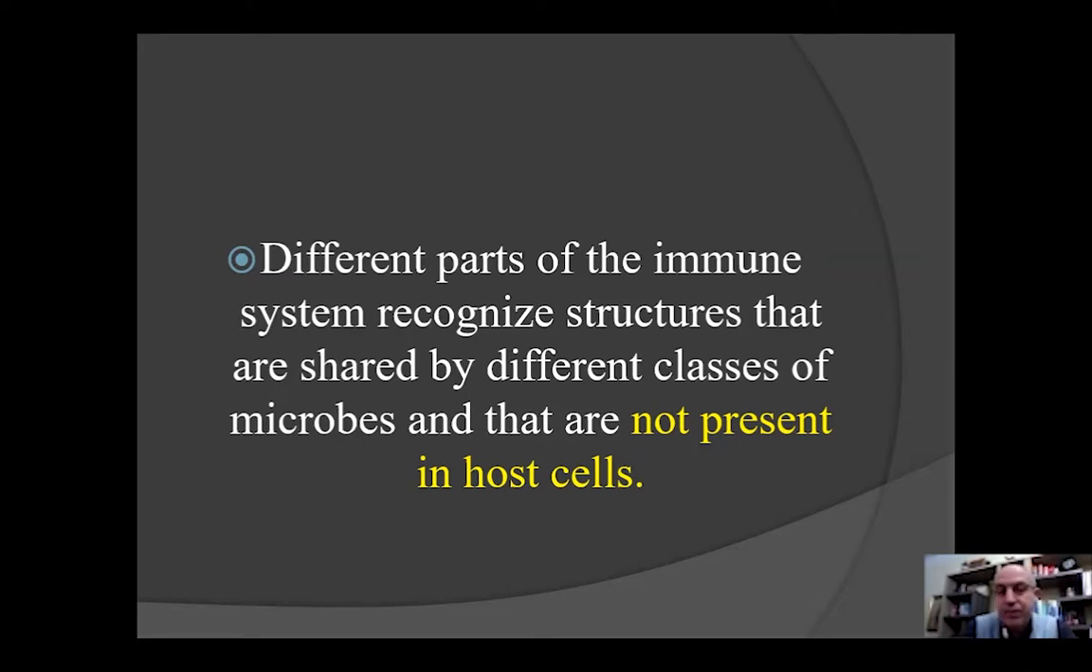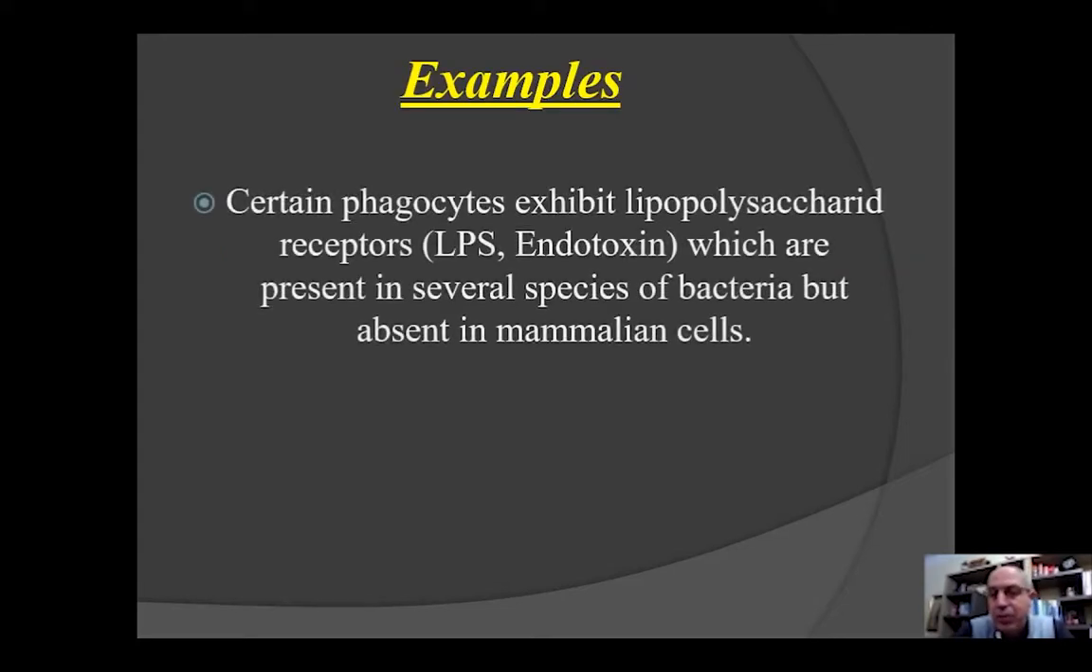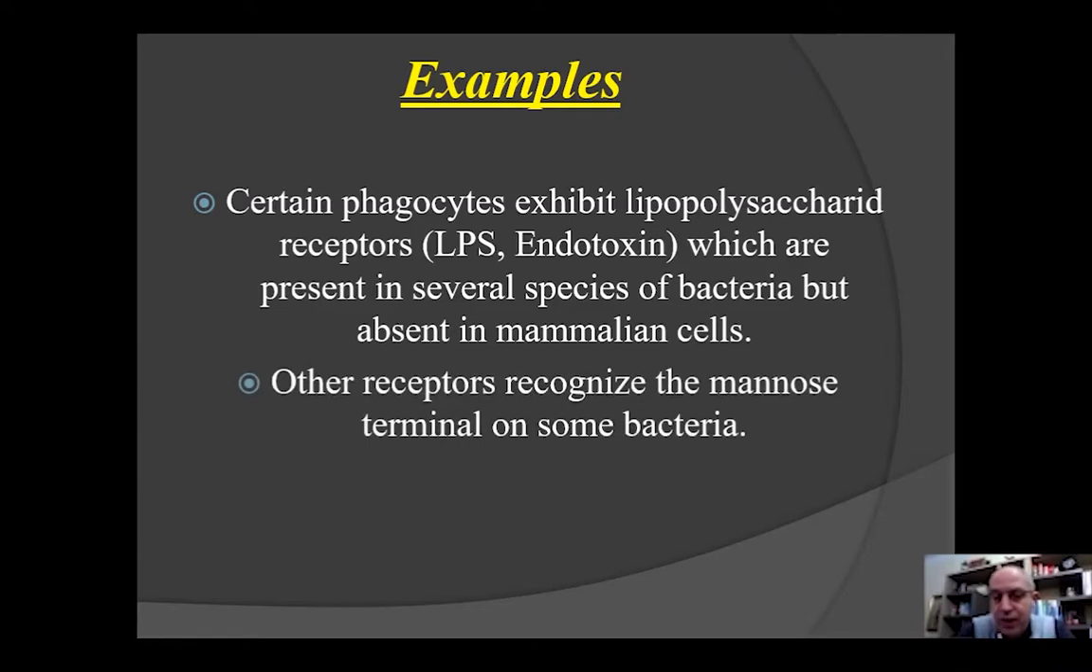Examples. Certain phagocytes exhibit receptors for lipopolysaccharide, called LPS or endotoxin, which is present in several species of bacteria but absent in mammalian cells. You can never find any mammalian cells having LPS. So basically, if it is LPS, it must be bacteria, and in this category, gram-negative bacteria. Other receptors recognize the mannose terminal on some bacteria, which is gram-positive bacteria. So even if in this recognition, we know that some bacteria have LPS or mannose.